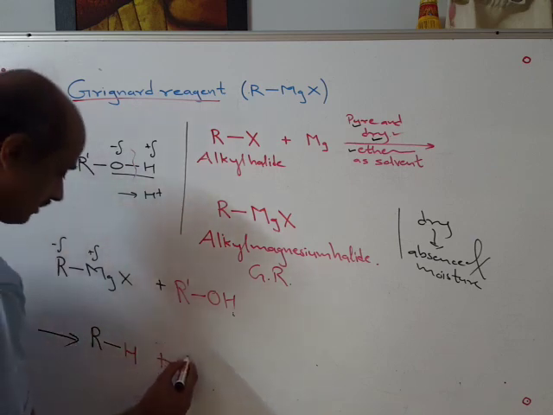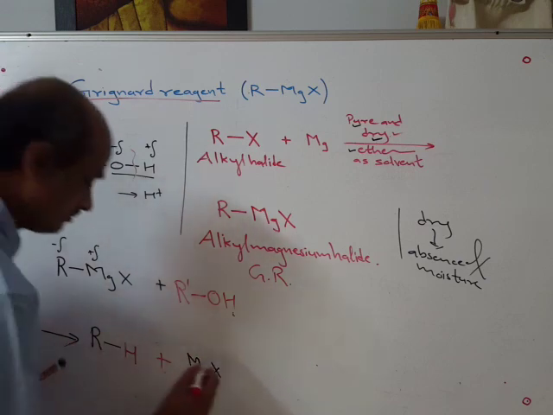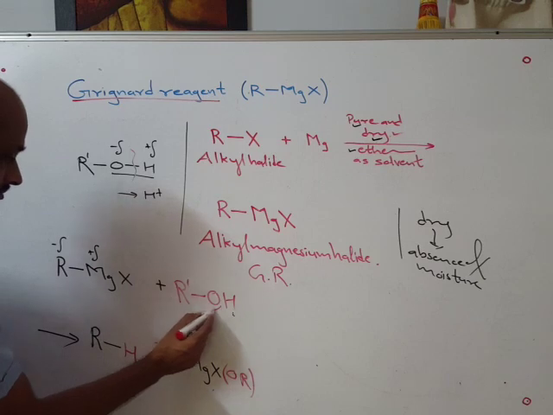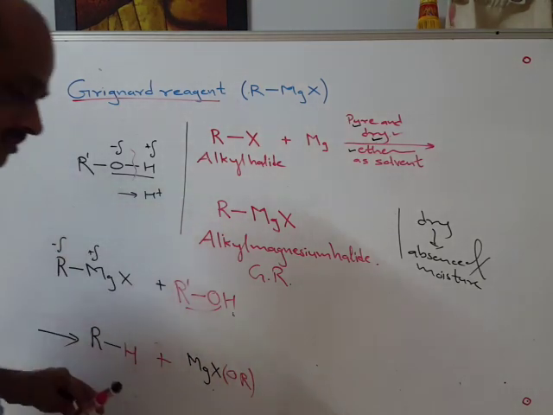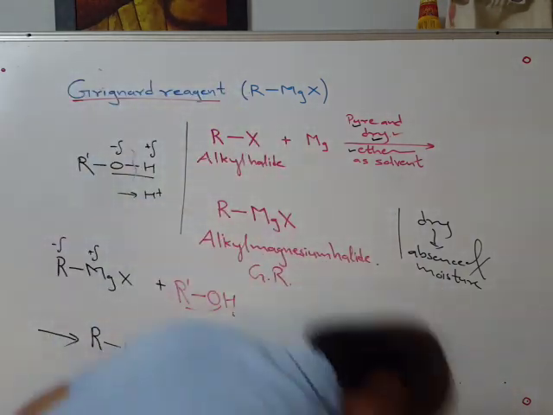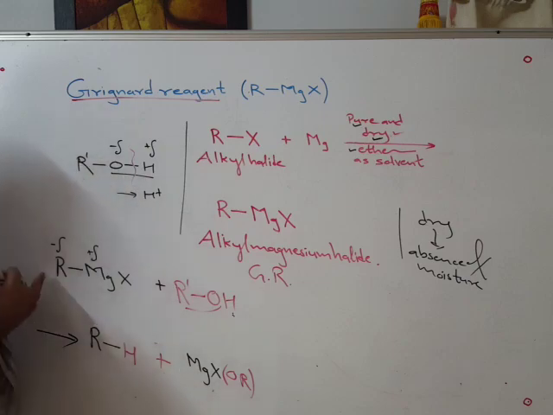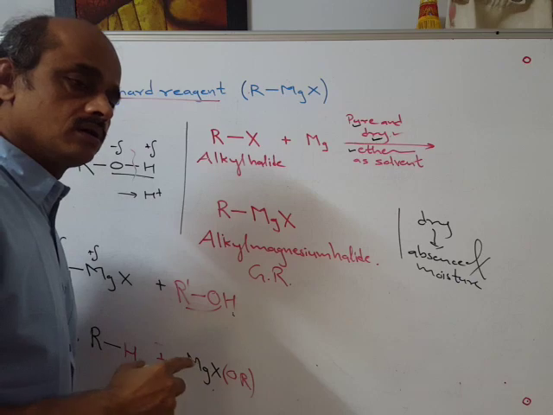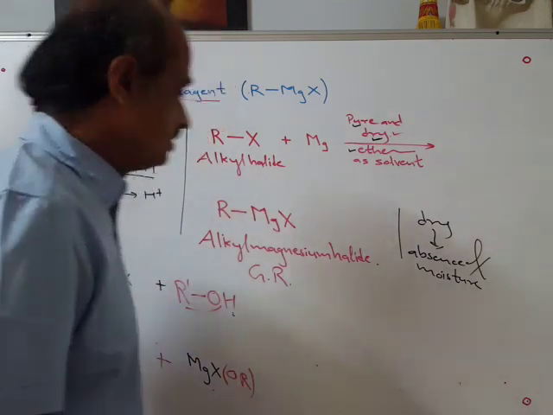Now here again the byproduct, I can write it here, the remaining part. So alcohol we cannot use. Alcohol as a solvent we cannot use, not only during preparation of Grignard reagent, but in all other reactions which we are going to consider henceforth.